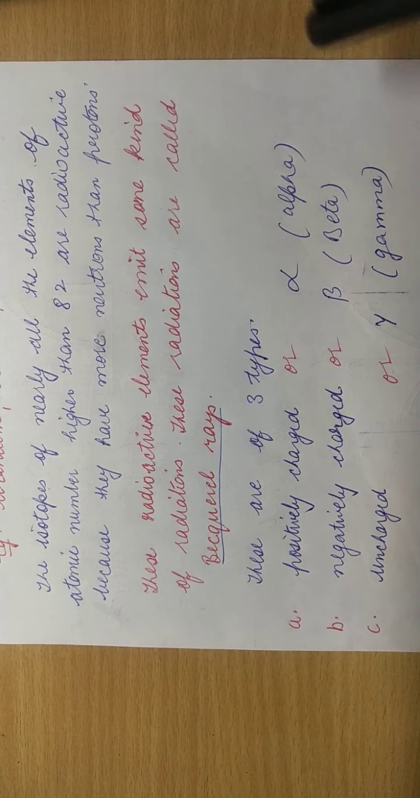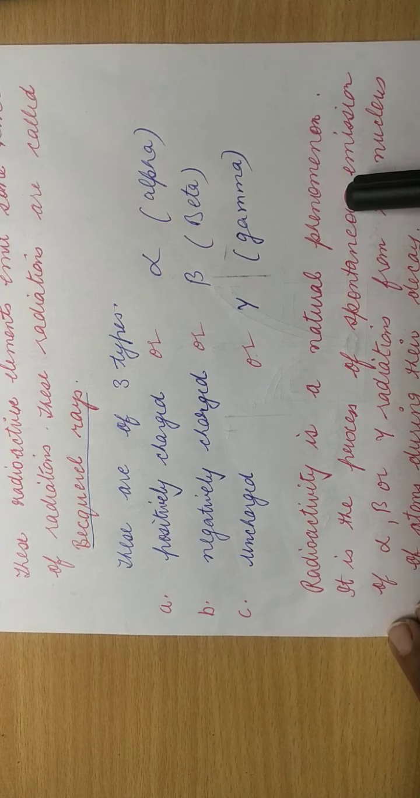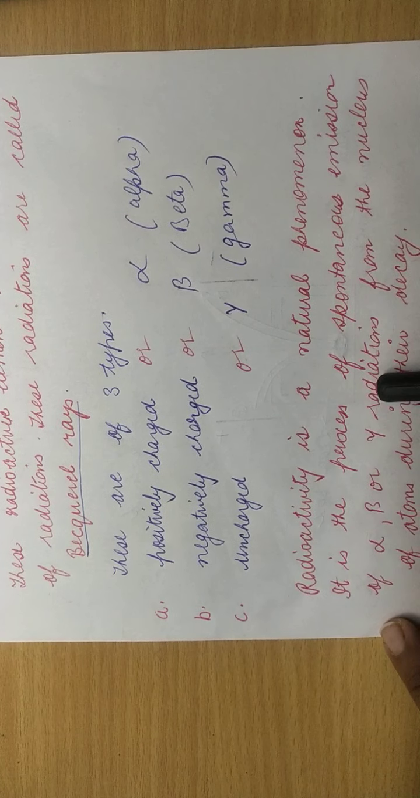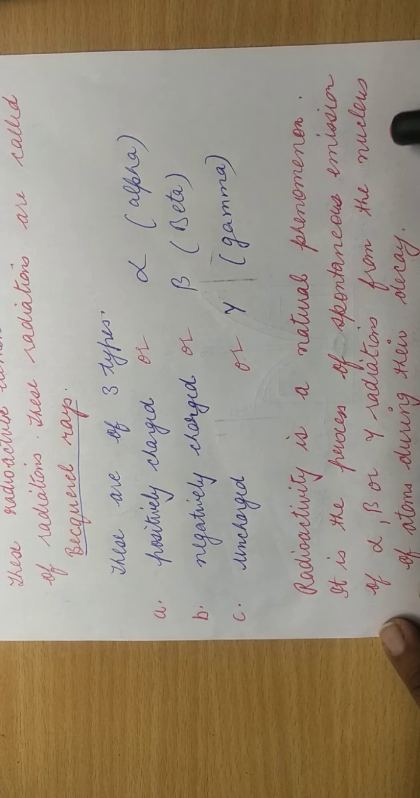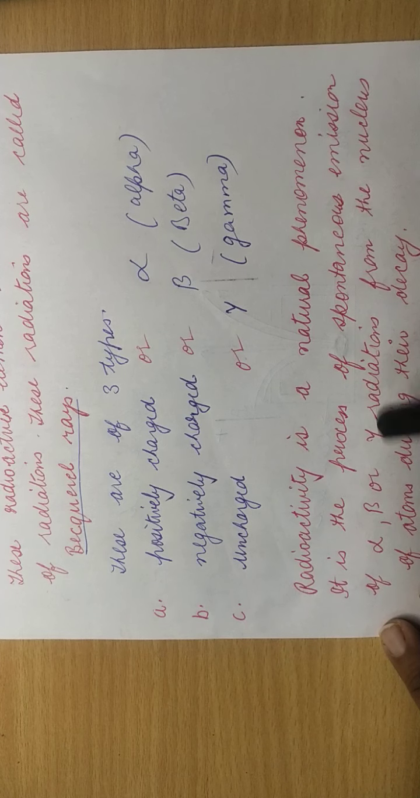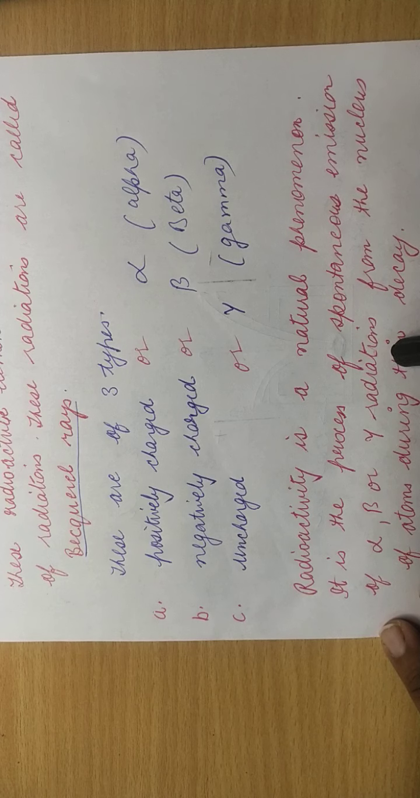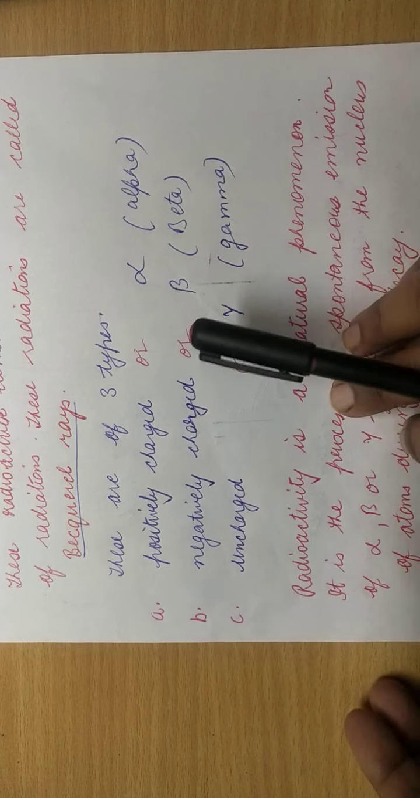Clear? Now we describe the process of radioactivity as a natural phenomenon. It is the process of spontaneous emission of alpha, beta or gamma radiations from the nucleus of the atom during their decay. Decay means during their breakdown. When the nucleus starts breaking up, they produce alpha, beta, gamma rays. Why do they produce alpha, beta, gamma rays? Because they contain more number of neutrons than protons. Got it? Next part.